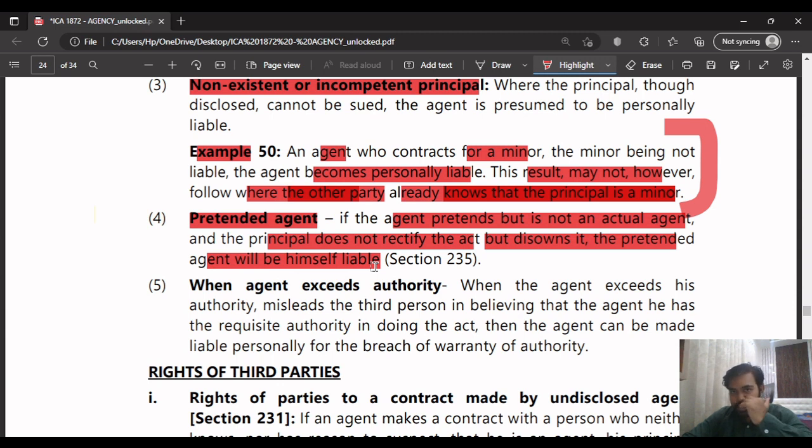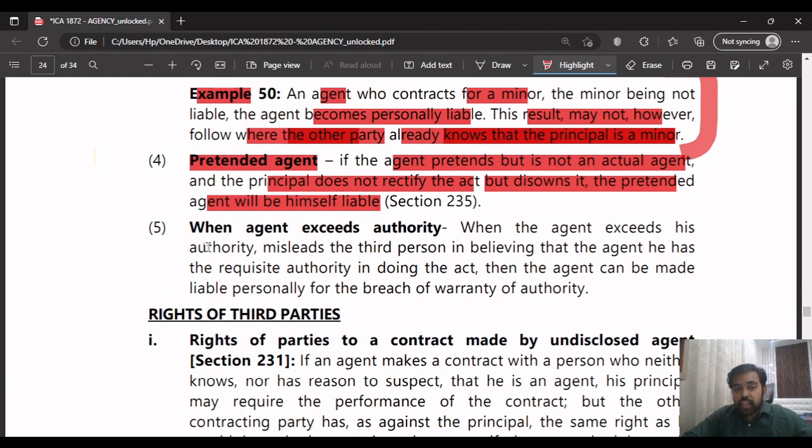It's like what we call agency by estoppel. He's acting as an agent of a particular principal, but he's not an agent. So the pretended agent will be held personally liable if the principal says I do not approve or ratify such an act done by the agent.